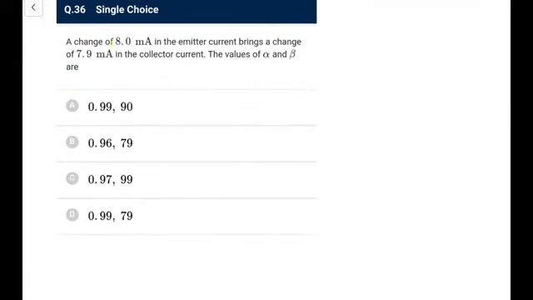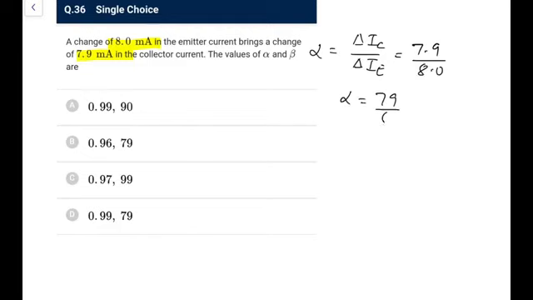A change of 8 milliampere in the emitter brings a change of 7.9 in the collector. So delta IC upon delta IE, if I write, would be 7.9 upon 8.0, and you write it as alpha. So alpha comes out as 79 by 80.